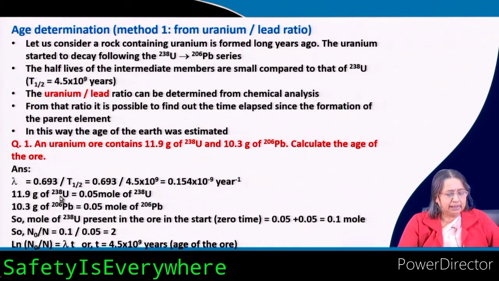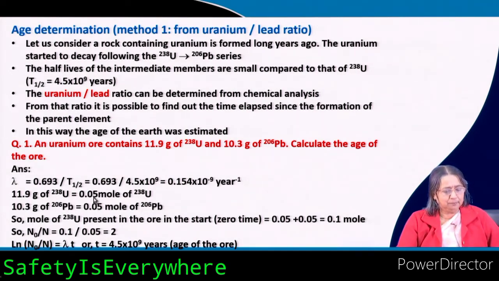Now, 11.9 gram of uranium 238 is present now. So the present uranium concentration is 0.05 mole, obtained by dividing by the molar mass. Now, lead at present is this much, so the moles are this. The moles of uranium in the ore at the start, at time zero, is what is present now plus how much lead is produced, because the stoichiometry is 1:1.